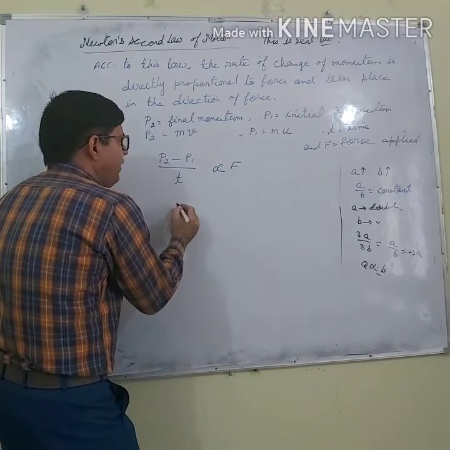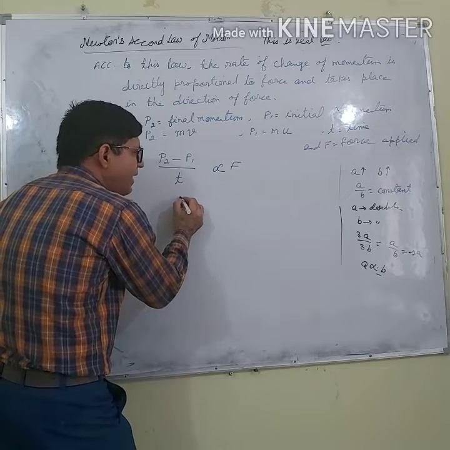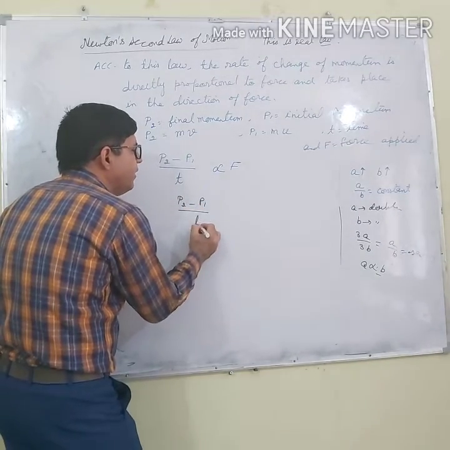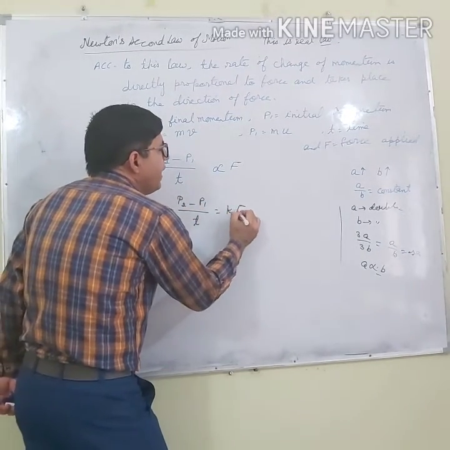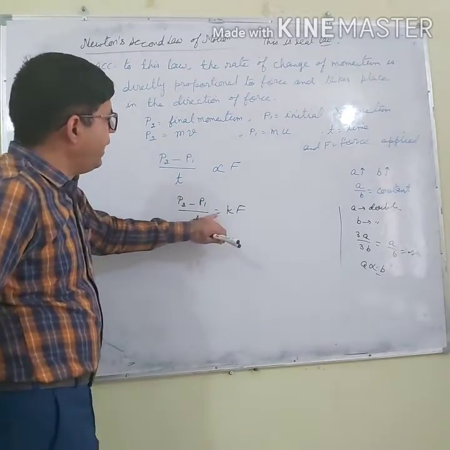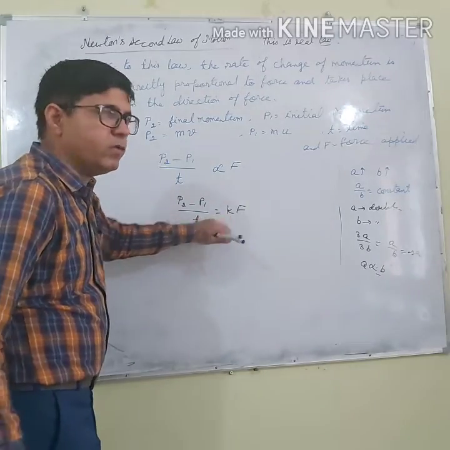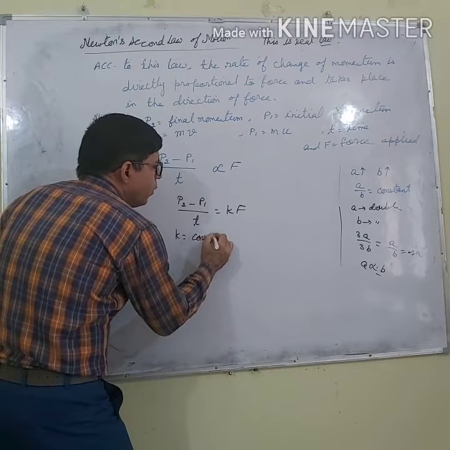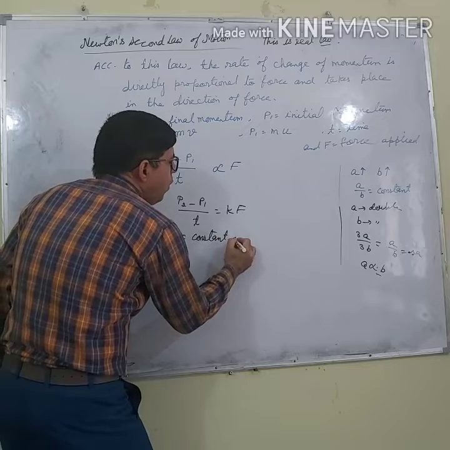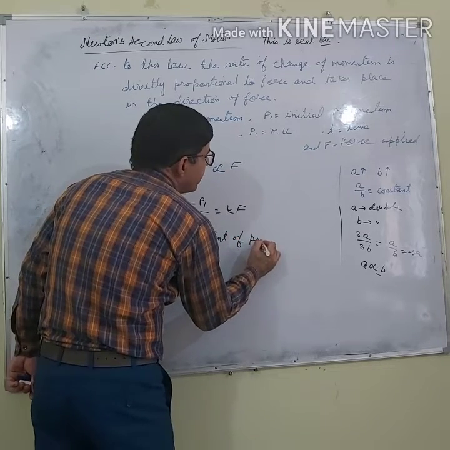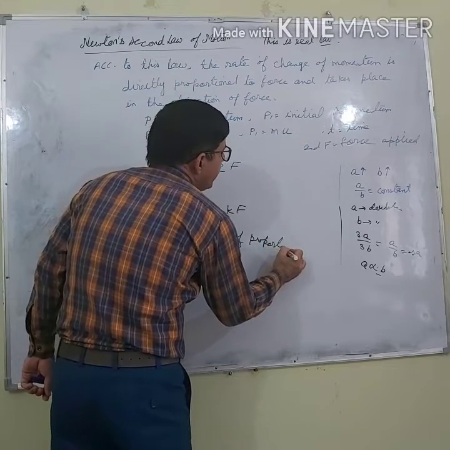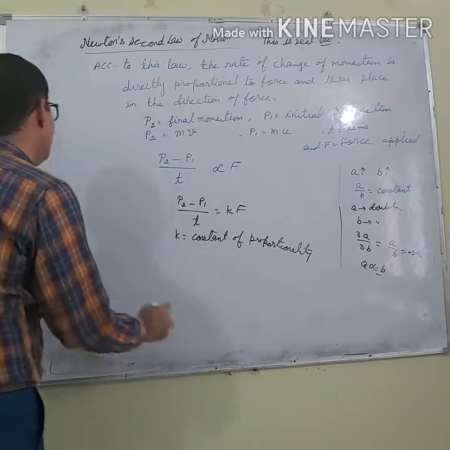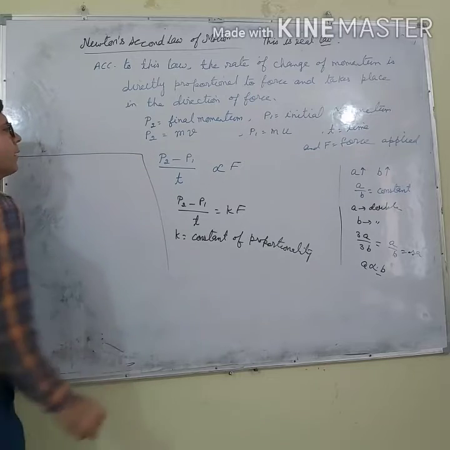Whenever I have a relation of such type, I can convert it into an equation. It equals kF. Why have I put the equal sign? Because there is a constant of proportionality, where k is the constant of proportionality. Why do I need to put this constant? Let me give you a very simple example.